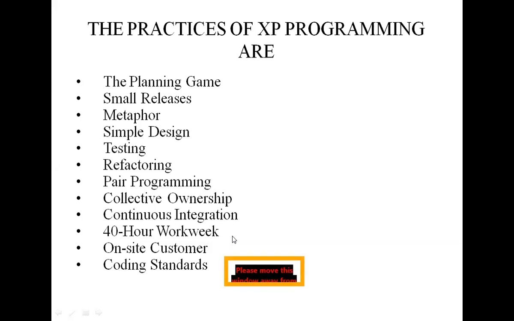Two types of basic testing are needed here. That is unit testing, which focuses on the code written by the developer, and another one is acceptance testing, which checks the correctness of a particular feature according to the customer requirement.